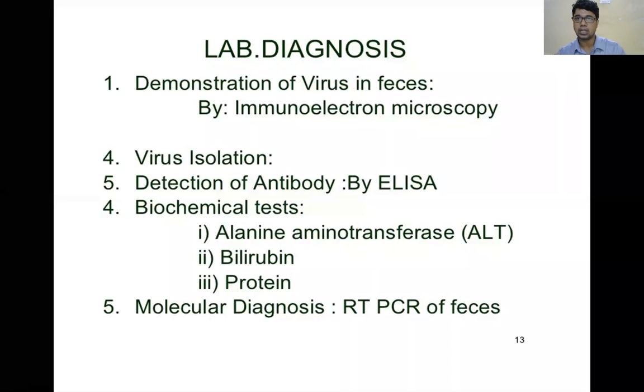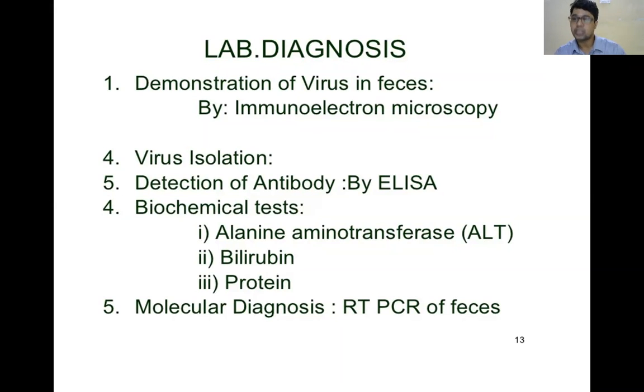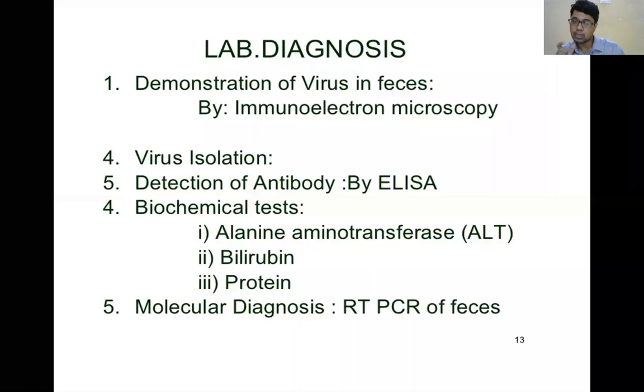In hepatitis A, the virus is shed in stool 2 weeks before onset of symptoms and till 1 week after jaundice. So this is the period that virus will be shed in stool. That time it is very infectious. So we can isolate or demonstrate virus in feces by immunoelectron microscopy. And for hepatitis B, C or D, we have to isolate virus through body fluids.